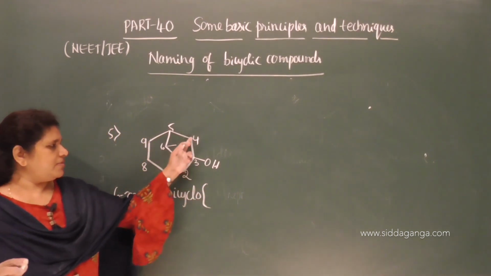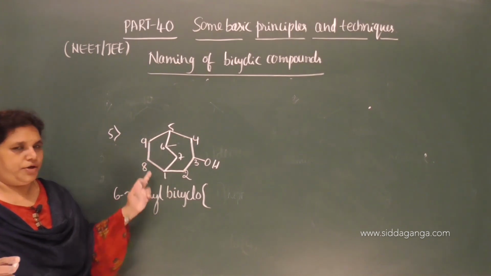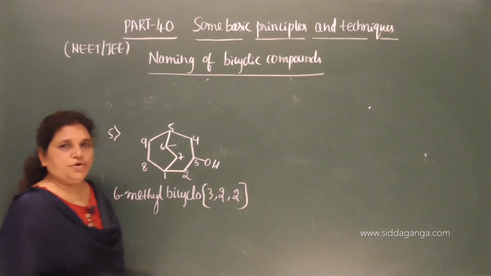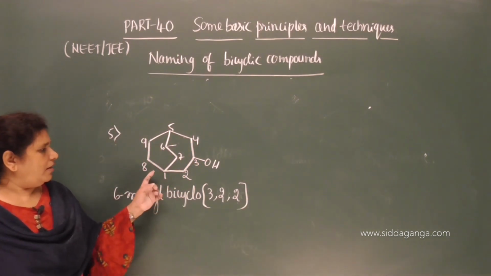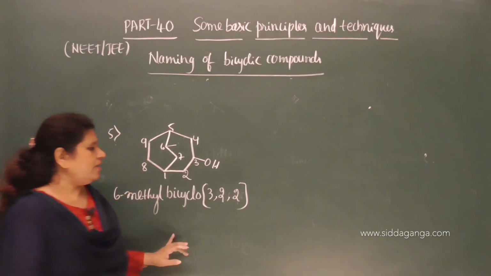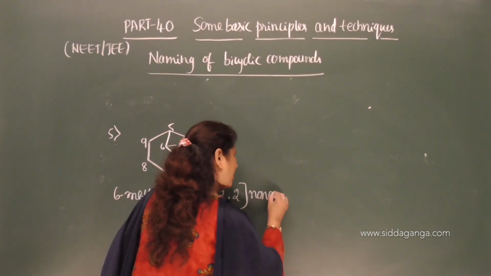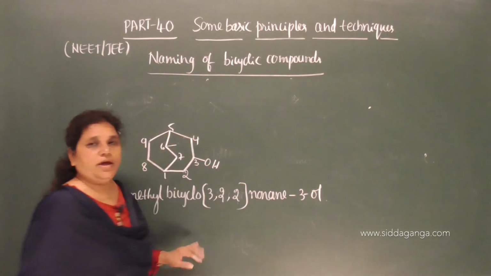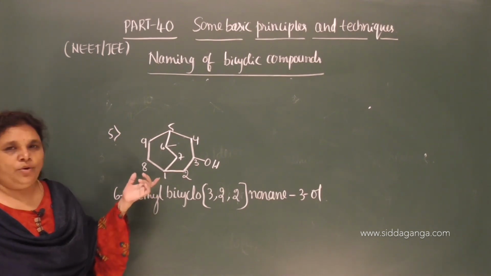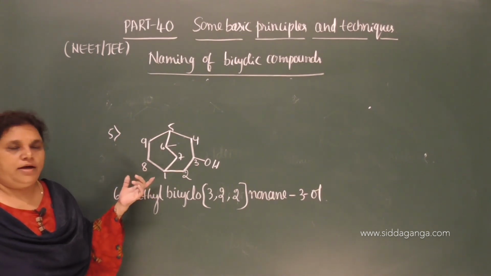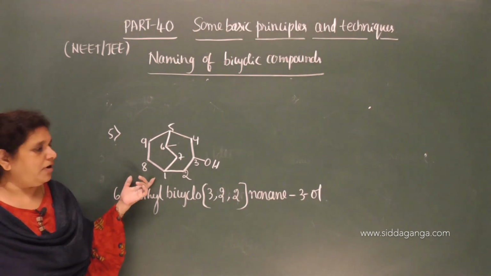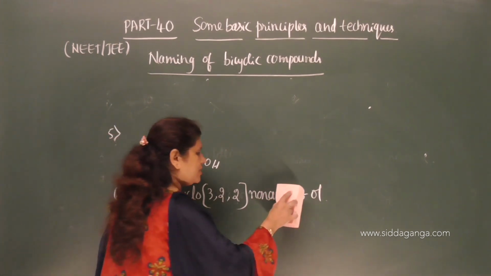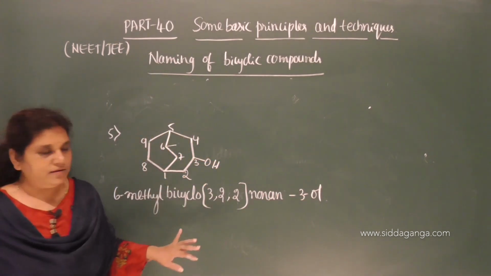Now carbon atoms 1, 2, 3, 1, 2, 1, 2. So 3, 2, 2, 3, 2, 2, and then how many total carbon atoms? 9. Nonan-3-ol. Why is it nan? Because there are no double or triple bonds here. All the carbon atoms are joined by a single bond. So therefore nonan-3-ol. So this is the IUPAC name, nonan-3-ol.